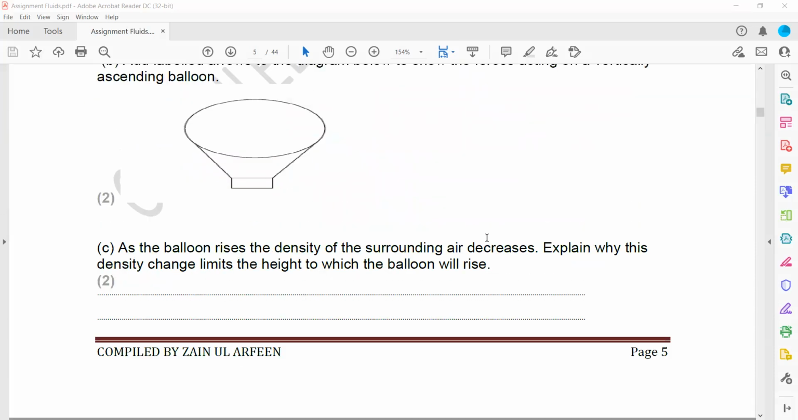And as the balloon rises, the surrounding air density decreases. Why does it limit the height? Because the upthrust is equal to density of fluid, volume of object, and gravity, so if the density of the fluid decreases, the upthrust will also decrease.